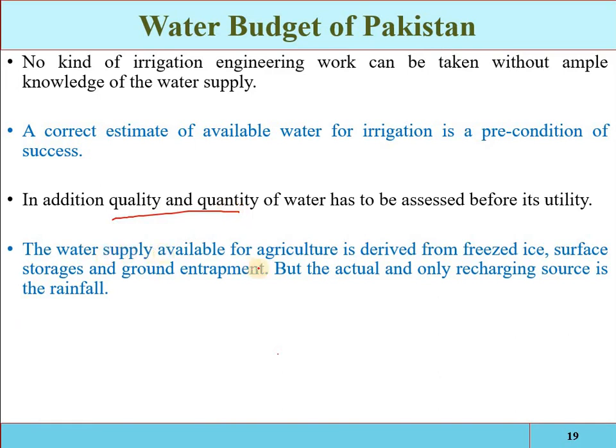The water supply available for agriculture is derived from frozen ice, surface storage, and ground entrapment. See, these are the main resources from where we can get water for irrigation purposes. Frozen ice, surface storages, the small reservoirs, small lakes or large reservoirs, dams, and ground entrapment, meaning lifting the water from the underground.